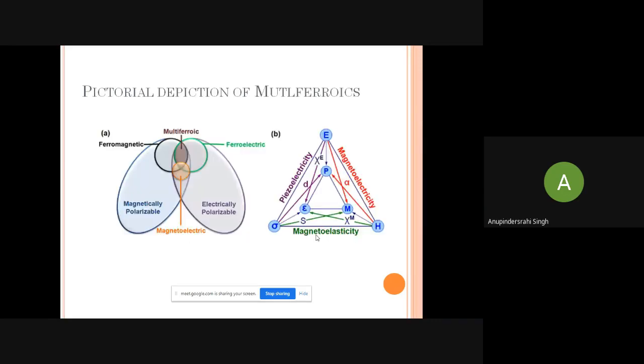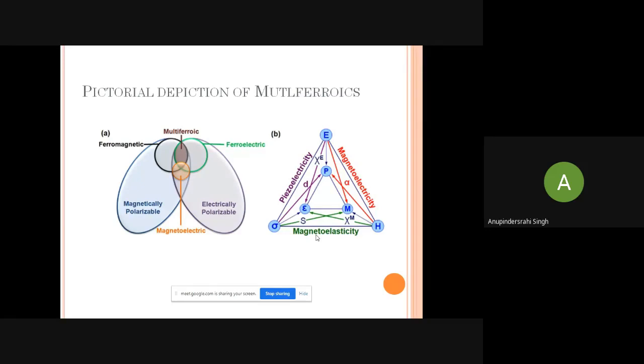Now, how are the multiferroics pictorially depicted? How do multiferroics come into the category? How can we represent the multiferroics? In the first diagram, diagram A, it is shown that the materials are categorized in different sets.